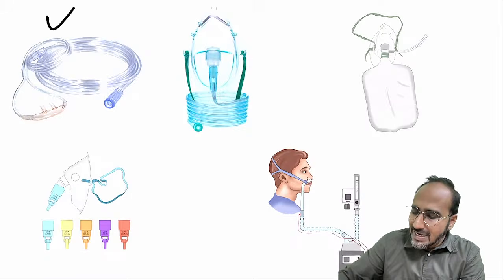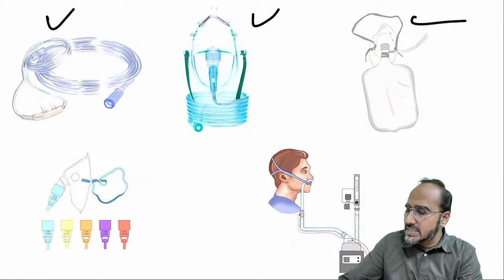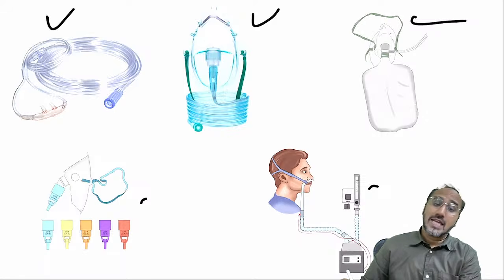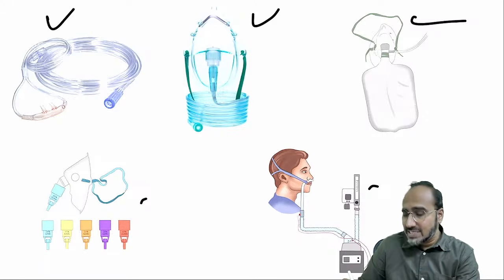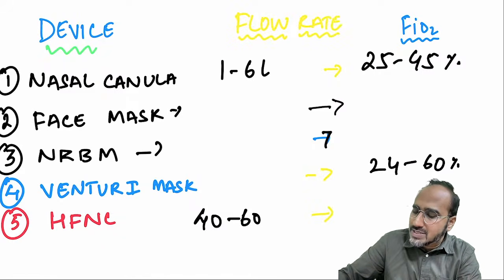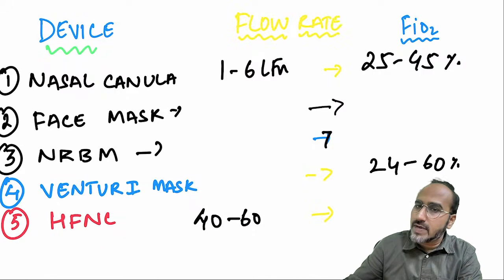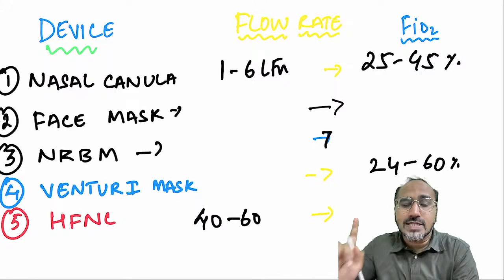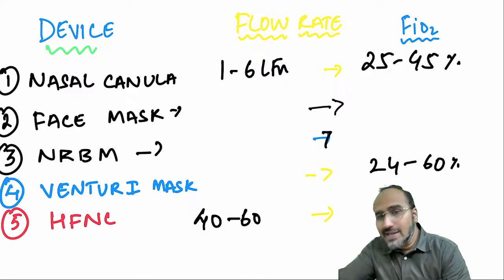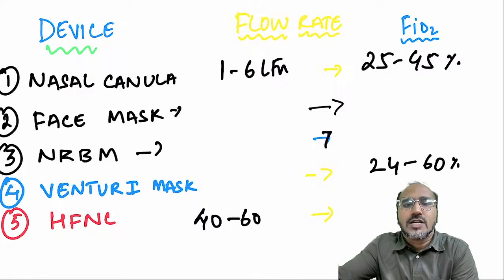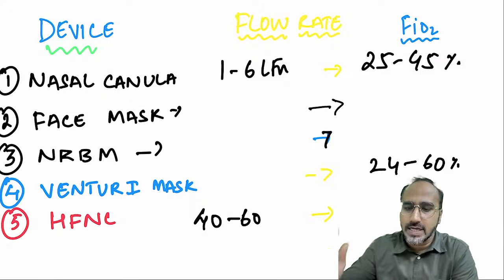So I told you, nasal prongs, simple face mask, NRBM, venturi, and high flow nasal cannula are there. There have been questions asking about the flow rates and the FiO2 delivered. With nasal cannula, always remember 1 to 6 liters, which delivers an FiO2 of 25 to 45%. Each 1 liter increase in the oxygen flow rate increases FiO2 by 4%.